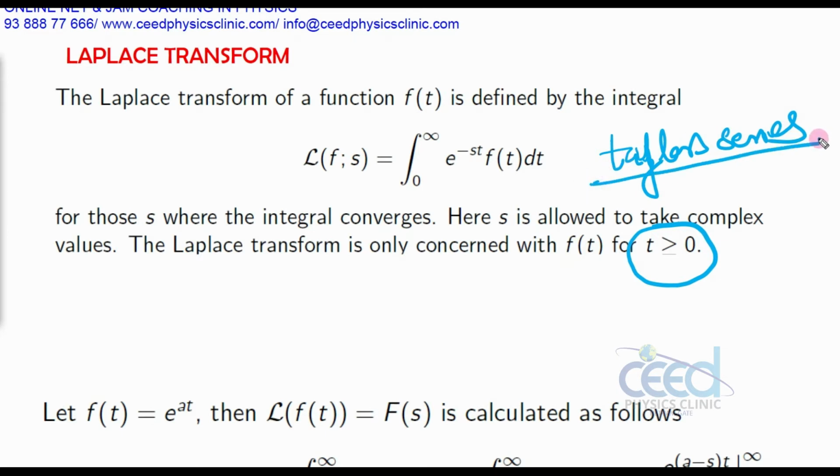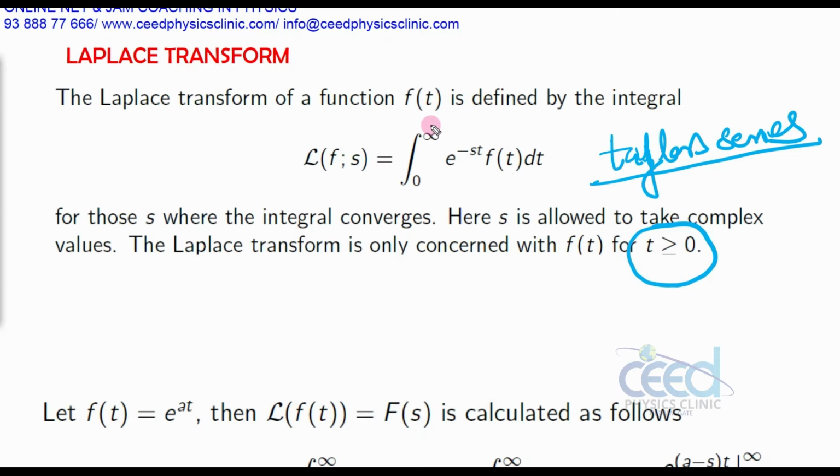What is Taylor series? That we will discuss in complex analysis, which we will take after this Laplace transform. So here the value is always taken positive, so that's why we consider the 0 to infinity integral here.